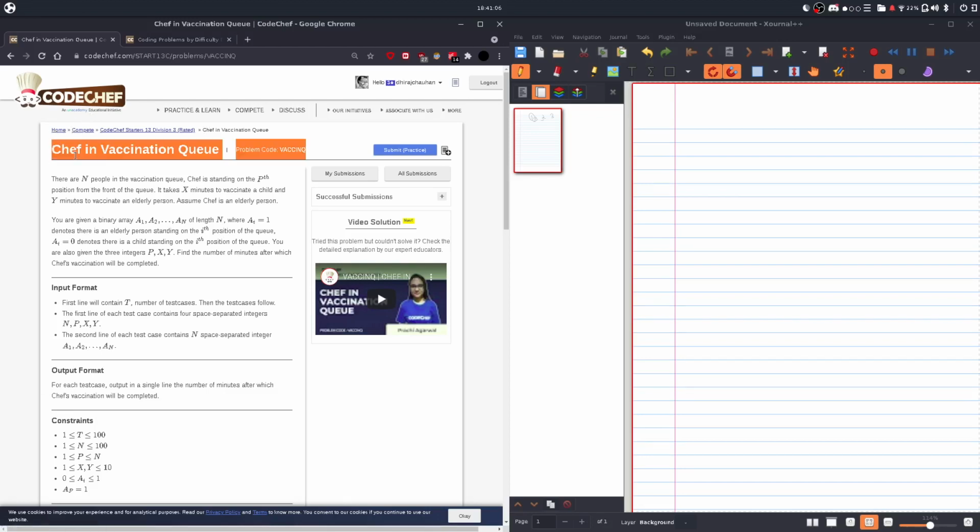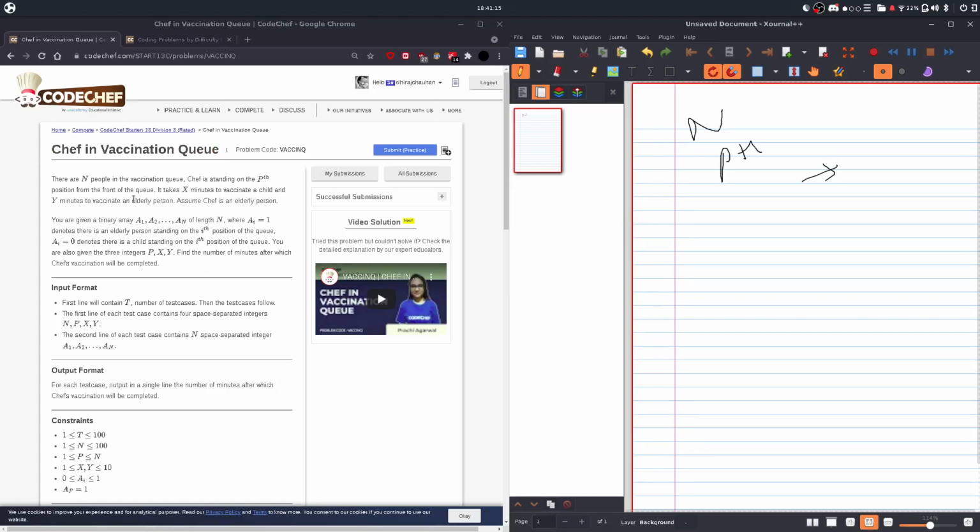So yeah, Chef in Vaccination Queue. There are N people in the vaccination queue. Chef is standing at the Pth position. Okay, so the Pth position is the chef's. From the front of the queue, it takes X minutes to vaccinate a child. Okay, so X is for the child.